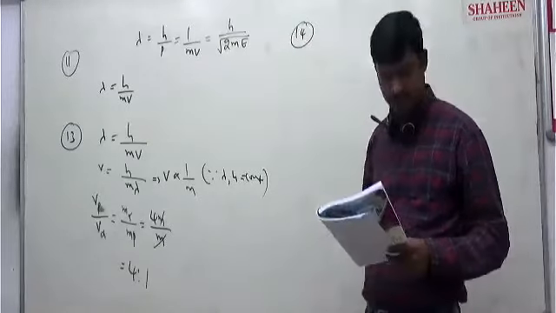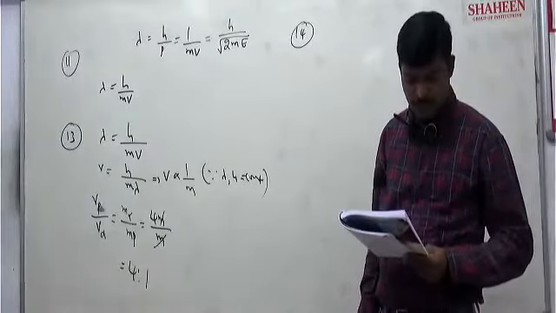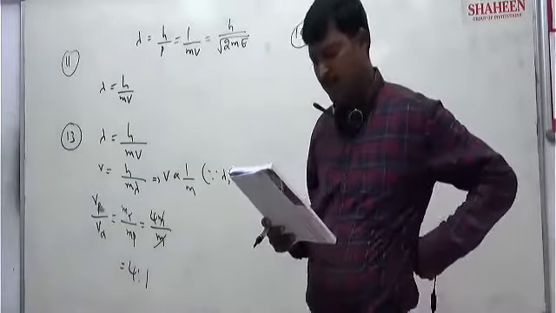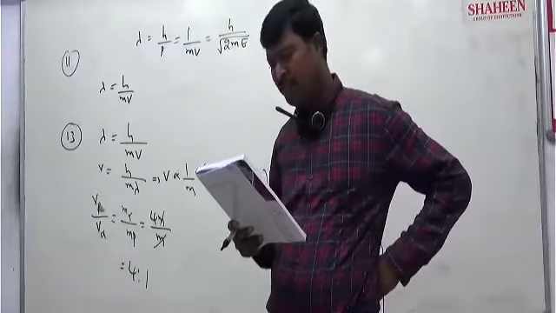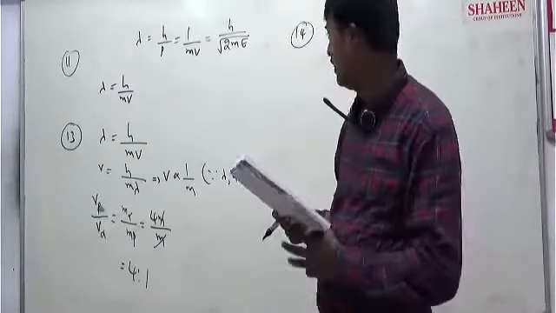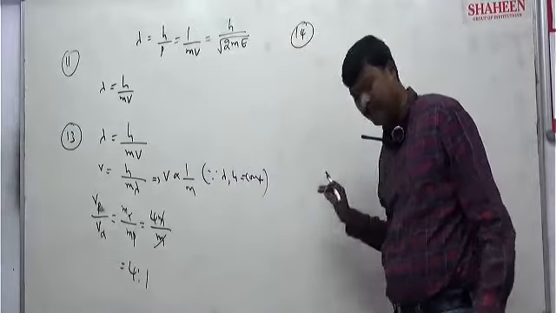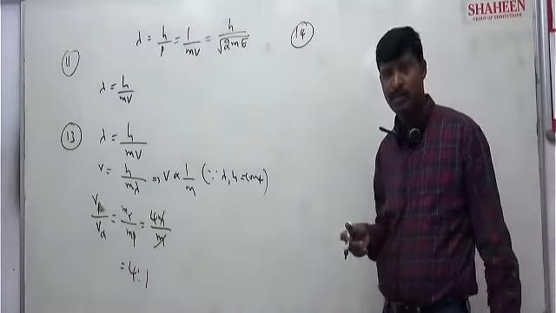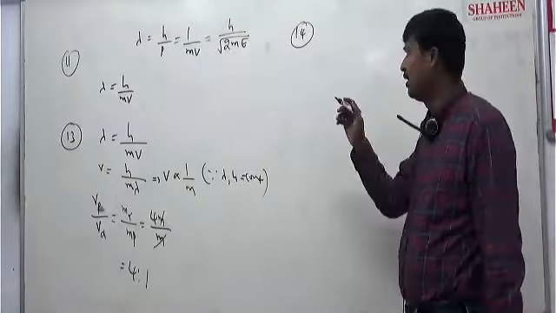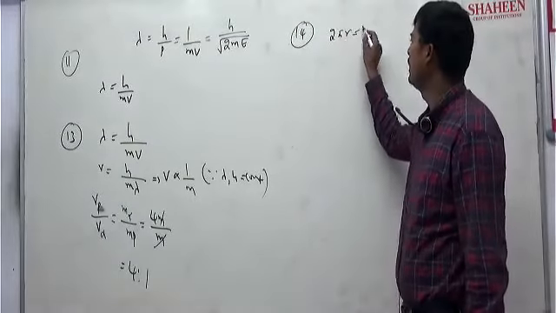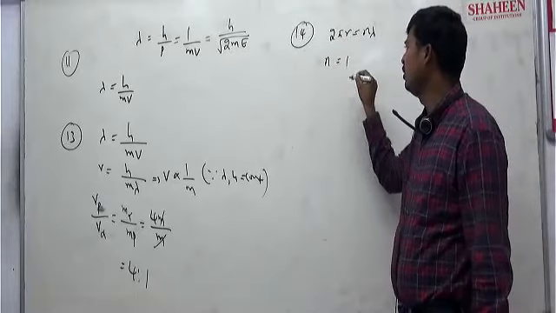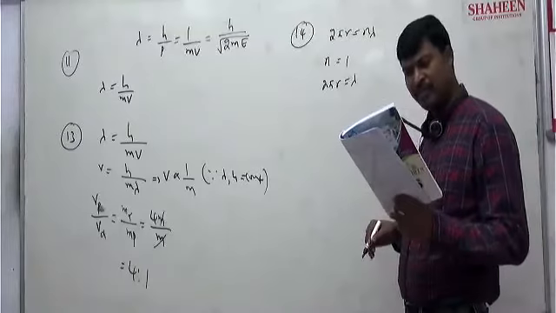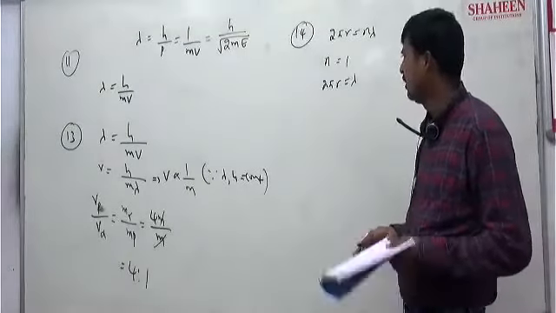14th one you see. For the Bohr first orbit, the circumference is 2 pi r. The de Broglie wavelength of the revolving electron will be? First orbit is given. According to de Broglie's explanation of the second postulate of Bohr, matter waves give 2 pi r is equal to n lambda. First orbit is given, so n is equal to 1. Then 2 pi r is equal to lambda. So the de Broglie wavelength they are asking is 2 pi r. Direct answer. Lambda is 2 pi r.